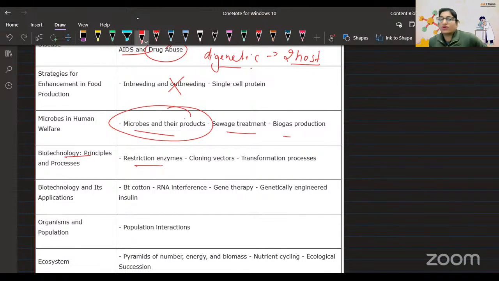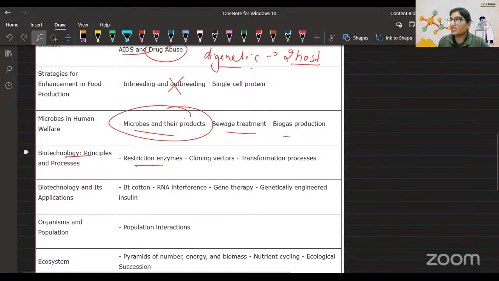Guys, I want to tell you one thing. Whenever any unit starts, there are 5 units in 11th class and 5 units in 12th class. The first chapter of every unit has a paragraph in NCERT, and that paragraph has information about the scientist. Trust me, multiple students ignore that, but that is very important information. Right now, I can show you.